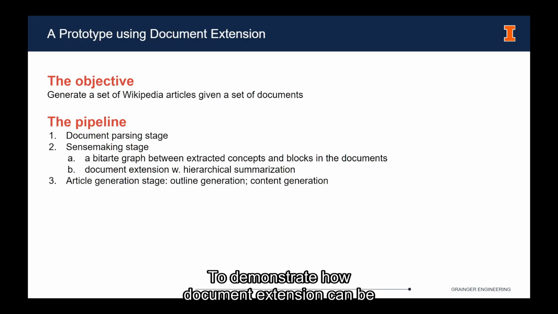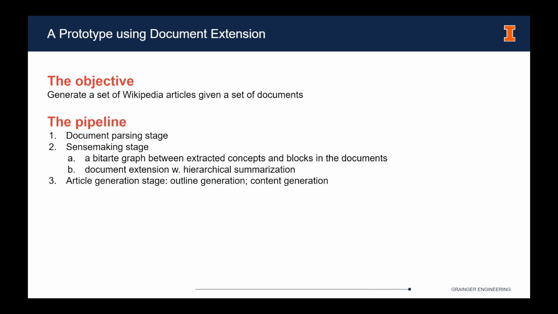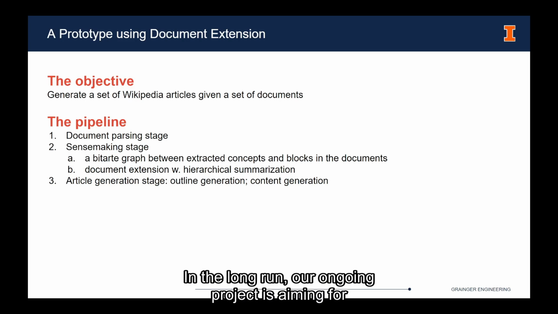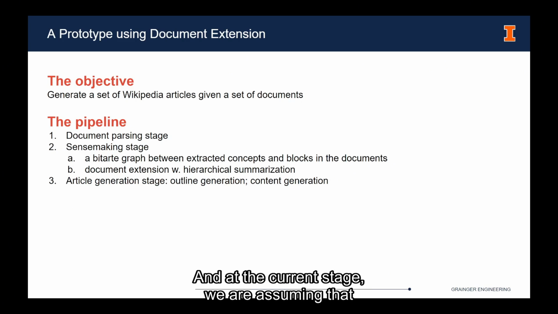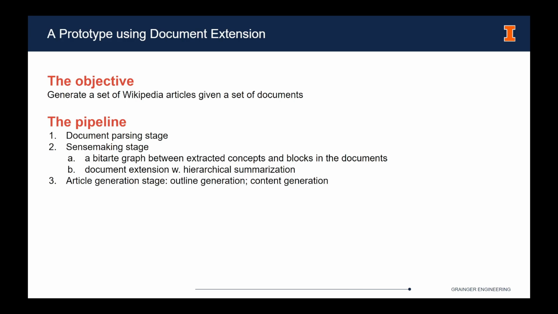To demonstrate how document extension can be applied in generating verifiable Wikipedia articles, we are presenting a prototype that partially implements document extension. In the long run, our ongoing project is aiming at creating verifiable Wikipedia articles at scale. At the current stage, we are assuming that we have a set of reliable documents, and our prototype generates articles accordingly. The high-level pipeline is as follows.